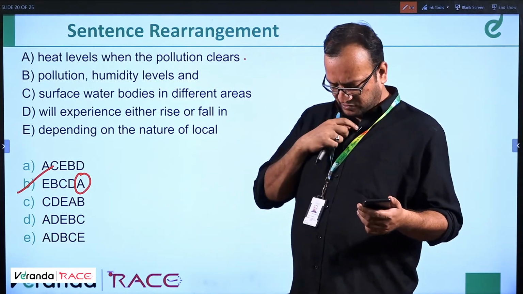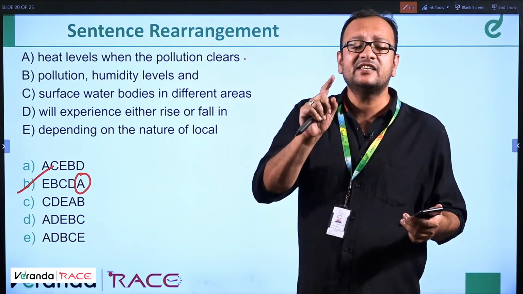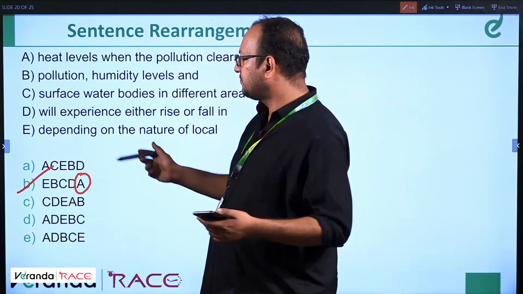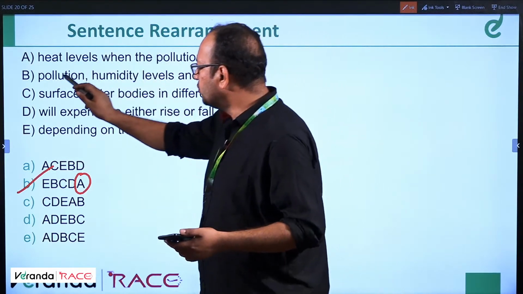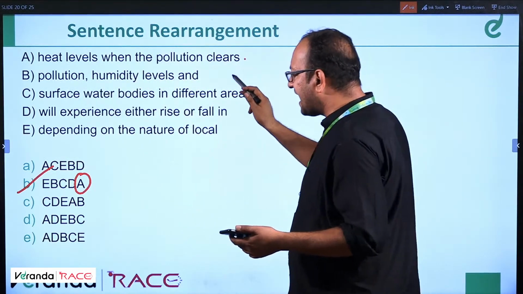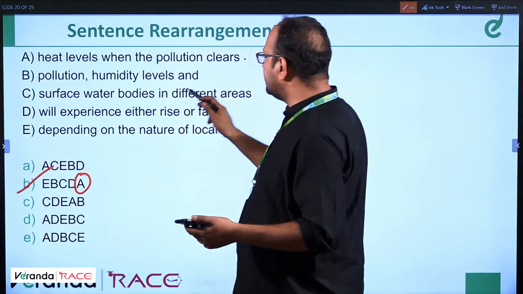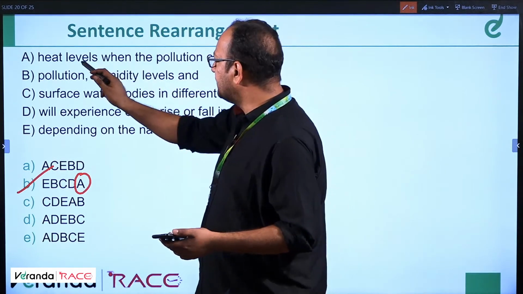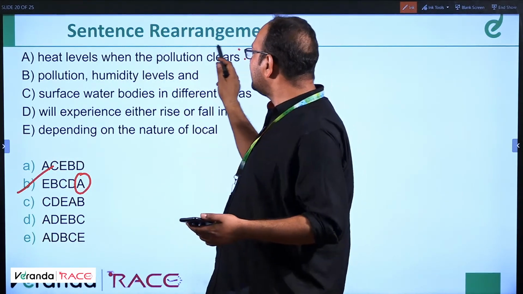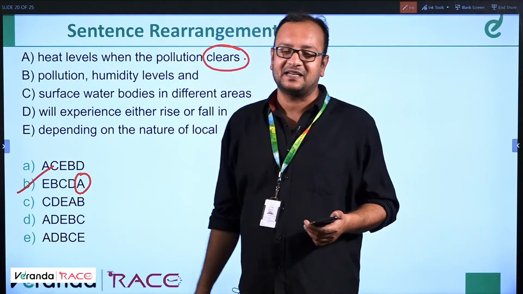Volume is low, somebody says. Volume is low. B is the answer, students. See, I'll tell you how. Depending on the nature of local pollution, humidity levels and surface water bodies in different areas will experience either rise or fall in heat levels when the pollution clears. This is the last part of this paragraph.